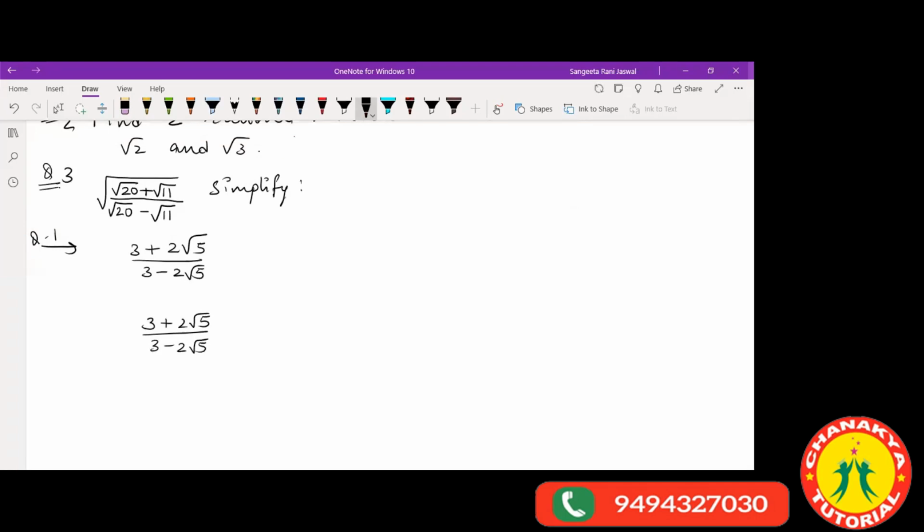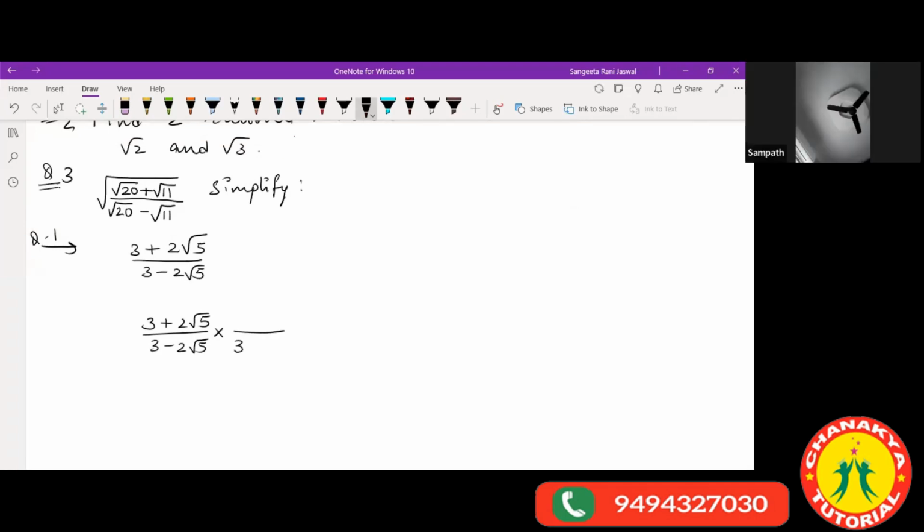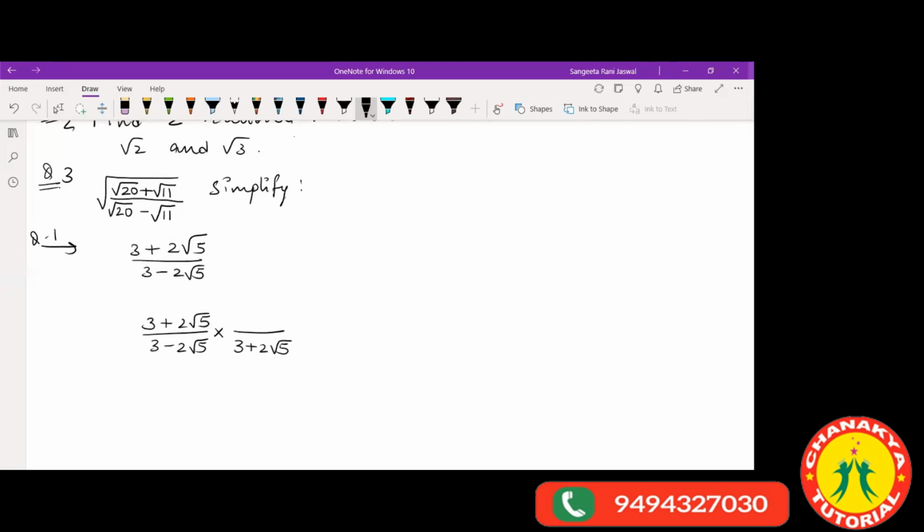When you multiply this with the conjugate, it becomes 3 plus 2 root 5 in both numerator and denominator. So in the denominator you have a minus b into a plus b form, which can be written as a square minus b square. So I'll write 3 square minus 2 root 5 square, and in the numerator you will have 3 plus 2 root 5 the whole square.